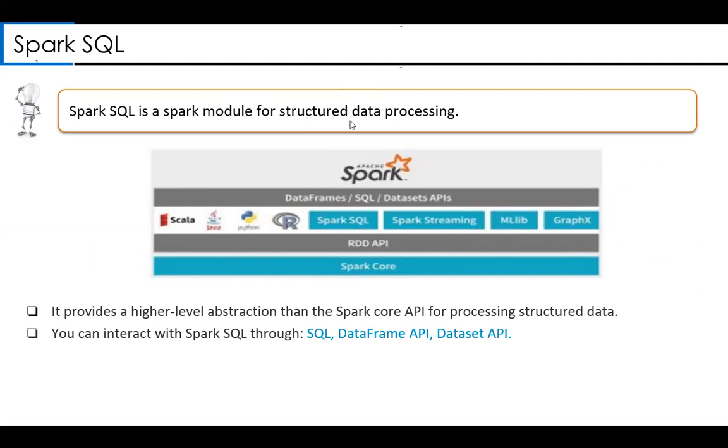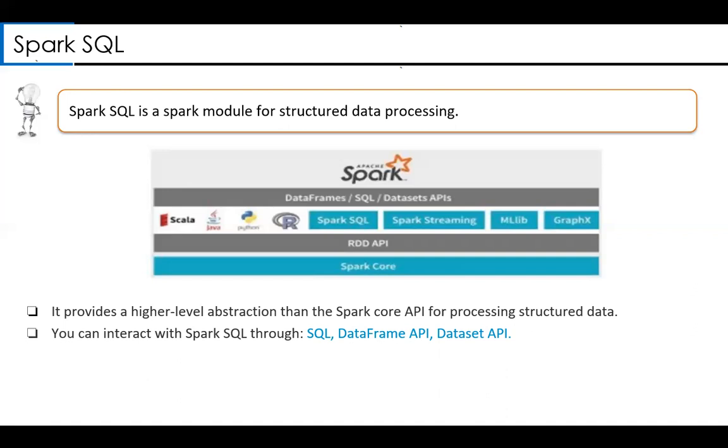This is very important. Just like in the Hadoop ecosystem, we have Hive, right? Hive is designed for analyzing structured data. Similarly, Spark SQL is also designed for analyzing structured data. This point is very important. Spark SQL provides higher-level abstractions than the Spark Core API, especially for processing structured data.